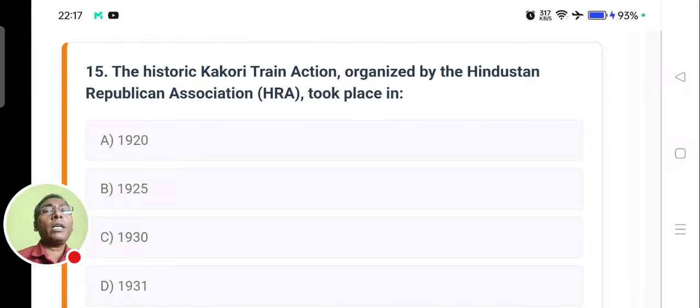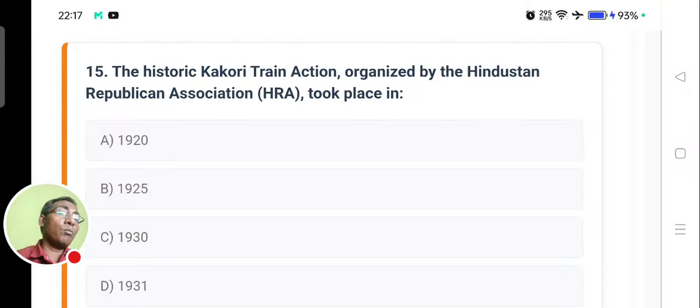The historic Kakori train action, very famously known as the Kakori Kand, organized by the Hindustan Republican Association, took place in which year?